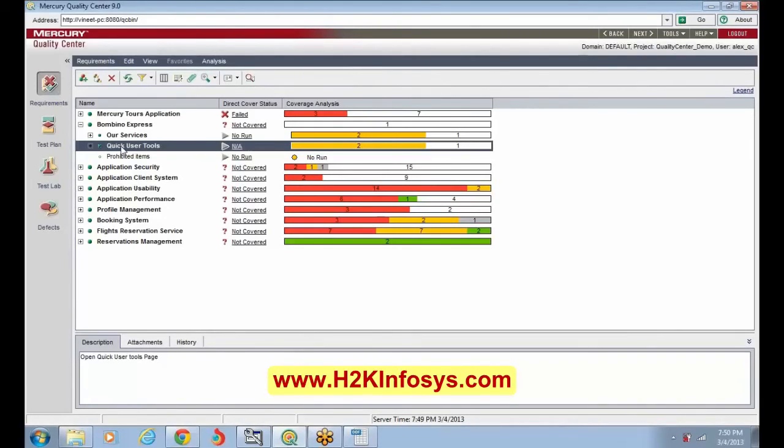Okay. So it's like same thing like quick user tools. We enter the URL, then the page gets open. But there were the same set of steps, right? Same thing. Yes.